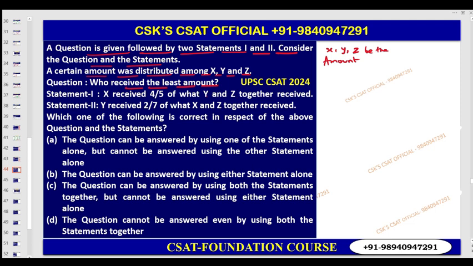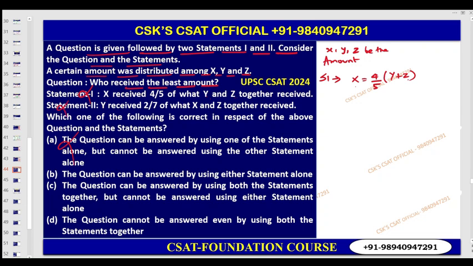So now let us see statement number 1. X receives 4 by 5 of y and z together. With this, see, 3 variables are there. You need to compare the 3 unknowns, right? So therefore statement number 1 alone is not sufficient here. Simply, without wasting time, you can eliminate.